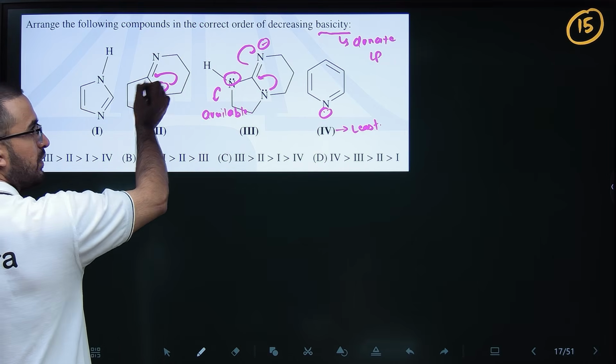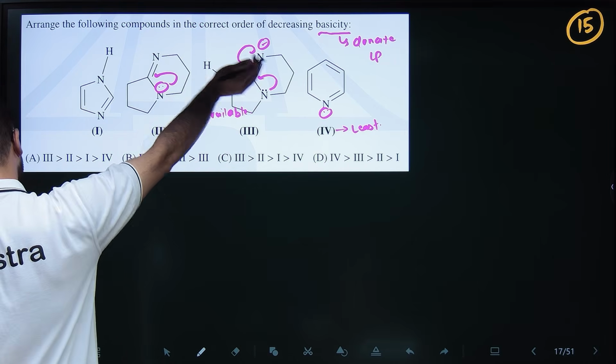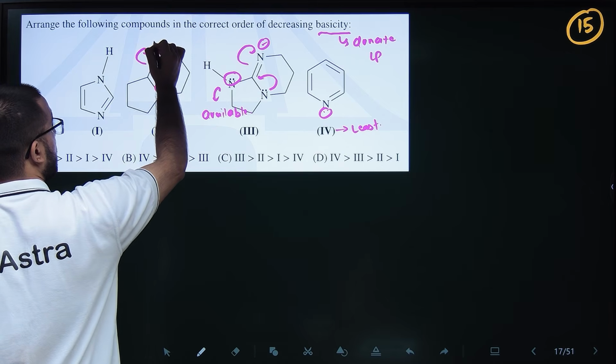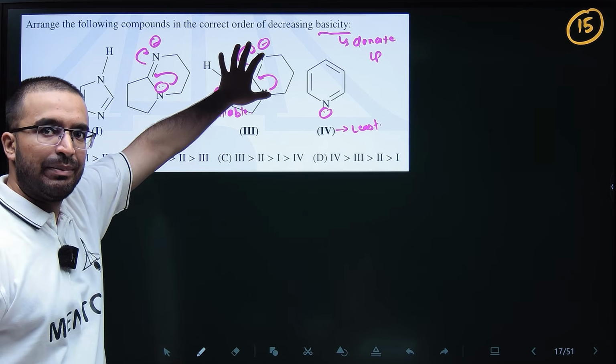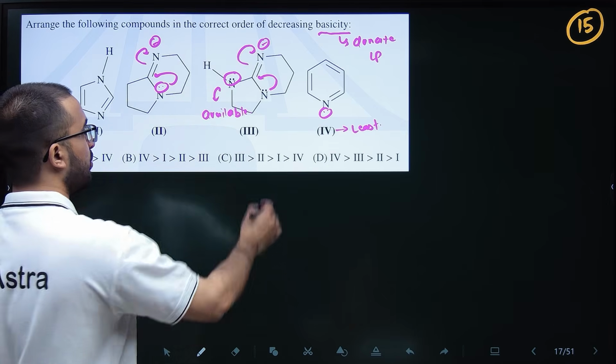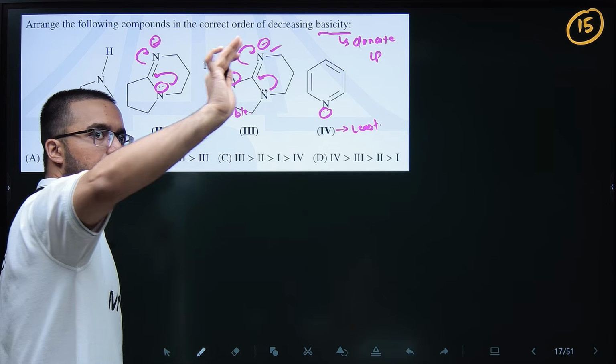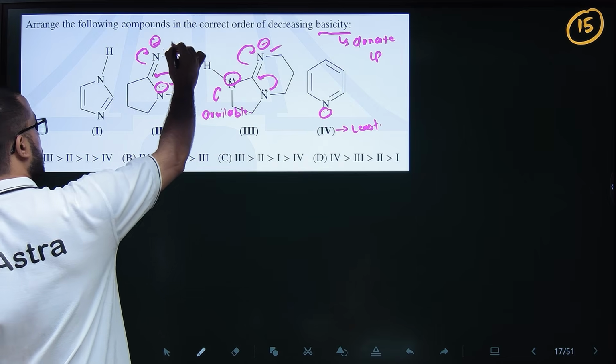Okay. Then if you see first and second, there is only one lone pair here. So if this is involved in conjugation here, there will be a minus charge. Simple. So obviously that minus charge can also be donated. I'm not saying this can't be donated. This can also be donated.